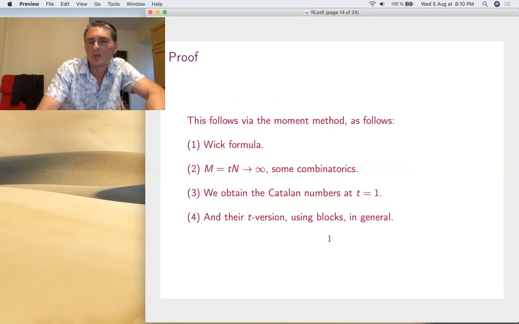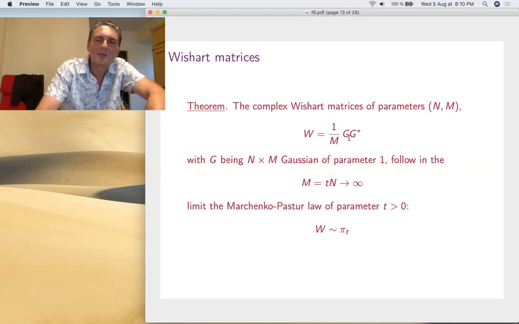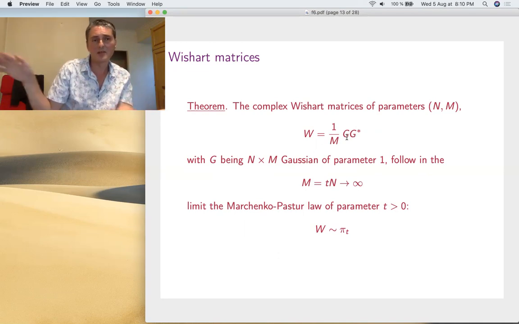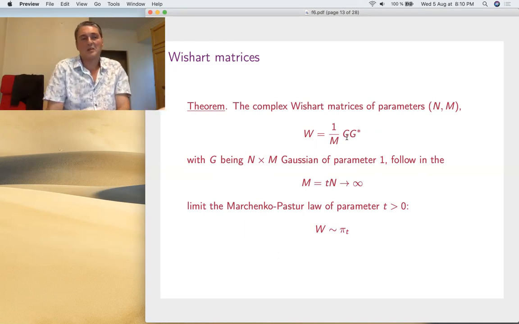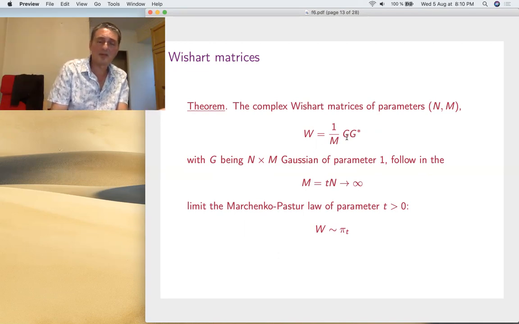How is the proof? Well, the moment method: you apply the Wick formula for the moments of that guy. It's only Gaussian variables, right? So let's go back here. So moments, this is self-adjoint, okay? So we just need to compute plain moments, no fractional moments or whatever. So I take a product GG star, GG star, GG star, and then for the moments, well, just integrate there.